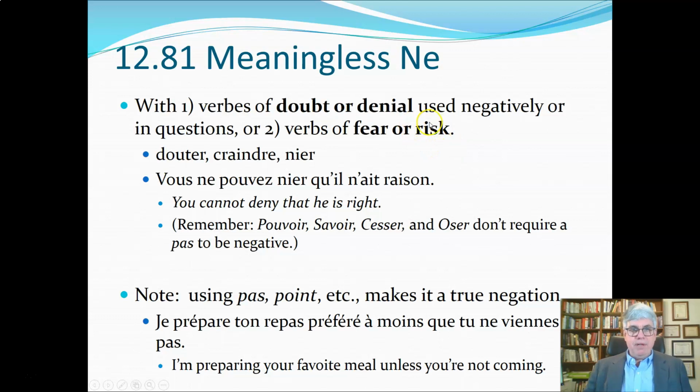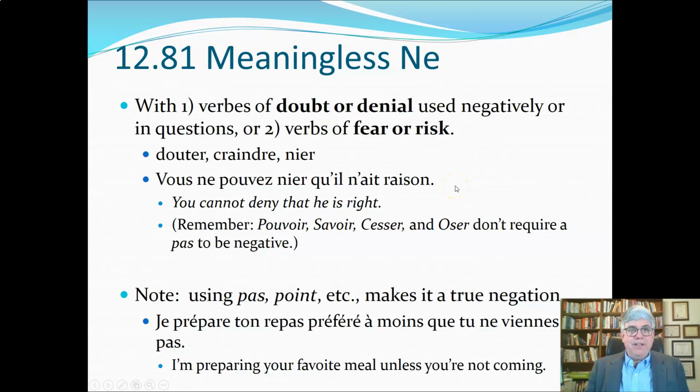Now, another time that we use pleonastic ne is with verbs of doubt or denial, or verbs of fear and risk. For example, douter, craindre, nier. Those are the main ones. To doubt, to fear, to deny. Vous ne pouvez nier qu'il n'ait raison.